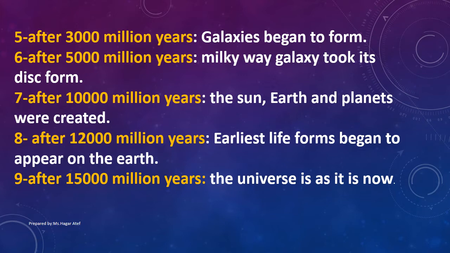After 3,000 million years, galaxies began to form. After 5,000 million years, the Milky Way galaxy took its disk form. After 10,000 million years, the Sun, Earth, and planets were created. After 12,000 million years, airless life forms began to appear on the Earth. After 15,000 million years, the universe is as it is now.